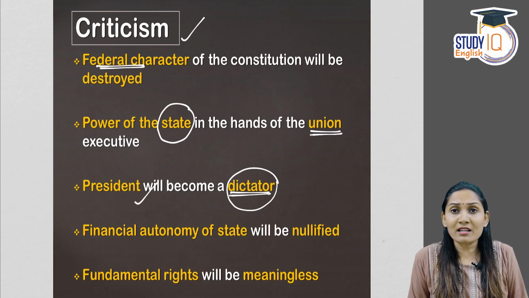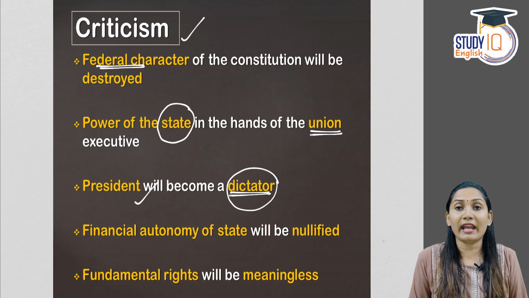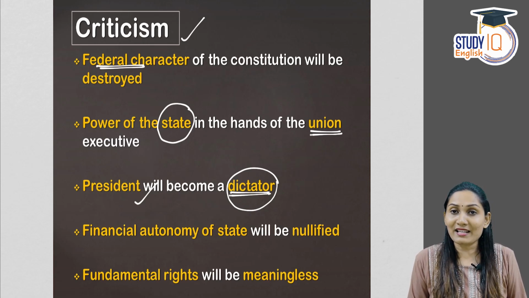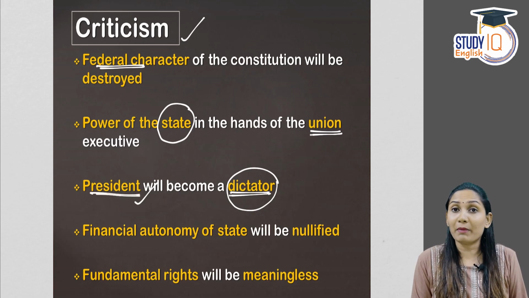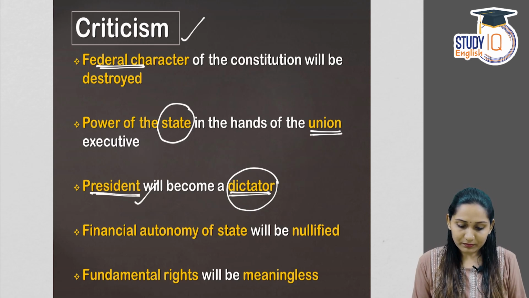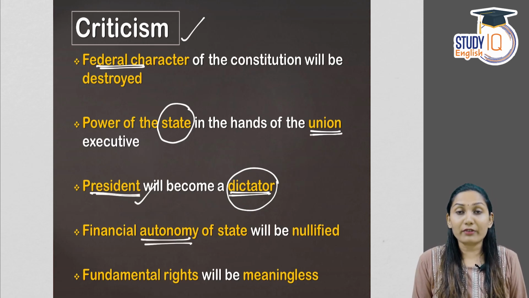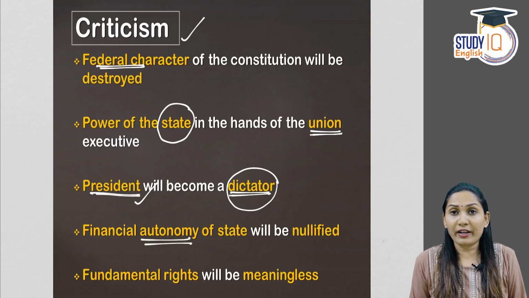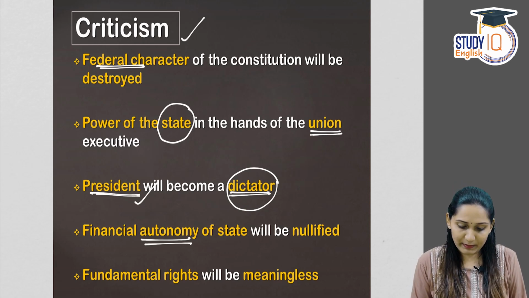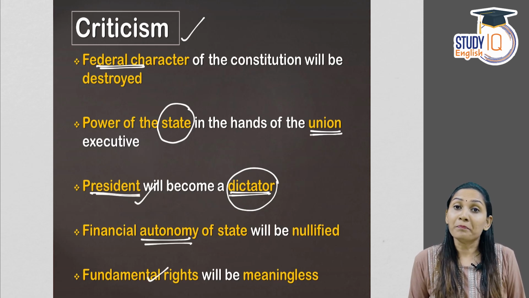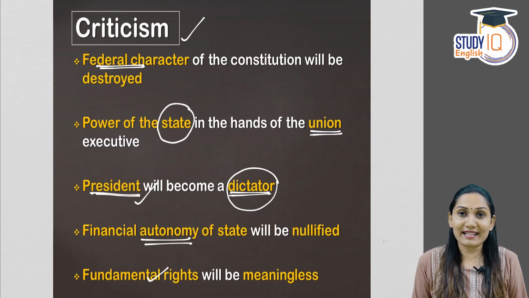Why? Because the president is not the dictator. President has to act on the aid and advice of the council of ministers, which is the central executive. So president becomes a dictator, but according to the will or the aid and advice of the council of ministers. The financial autonomy of the state will be nullified because the states no longer will enjoy its freedom and authority to make financial decisions, rather it will be transferred to the central government. The fundamental rights would become meaningless. These are some of the criticisms that the financial emergency faces in the country.